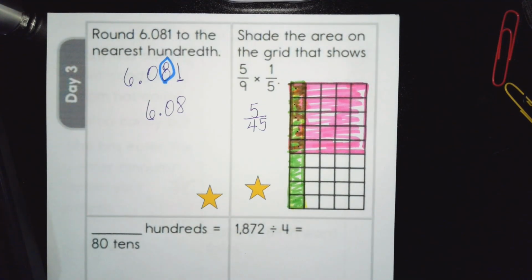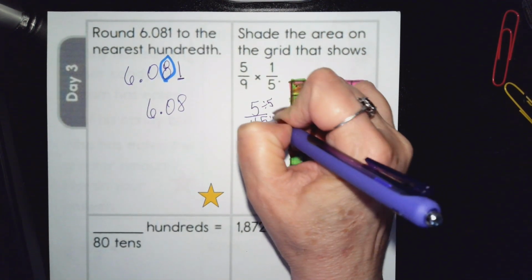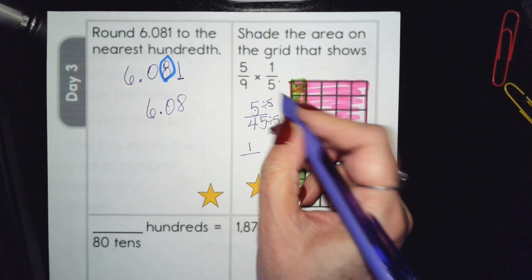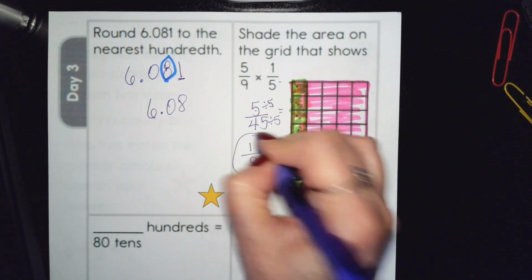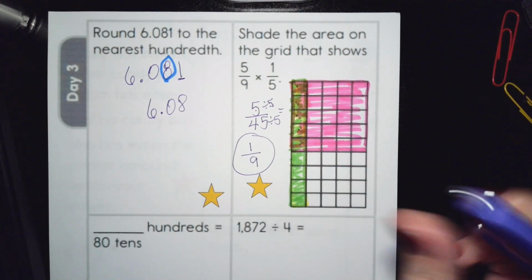Now, we need to practice simplifying fractions, okay? So if we stop and think, what is the greatest common factor of 5 and 45? Well, they both end in 5, so I'm going to say it's 5. If I divide this by 5, divide this by 5. 5 divided by 5 is 1, and 45 divided by 5 is 9. So this is equal to 1/9. Okay? This one is starred as well.